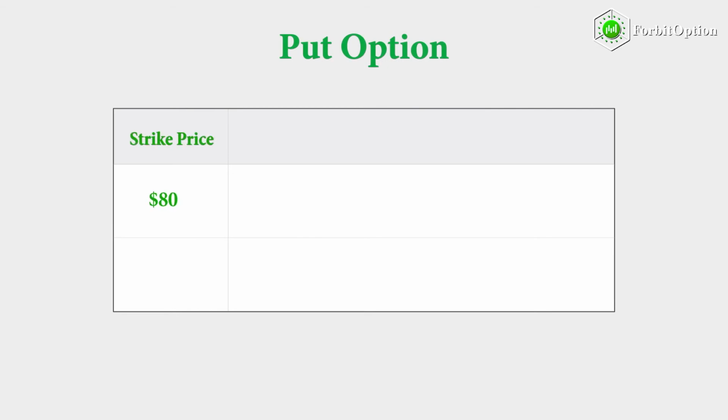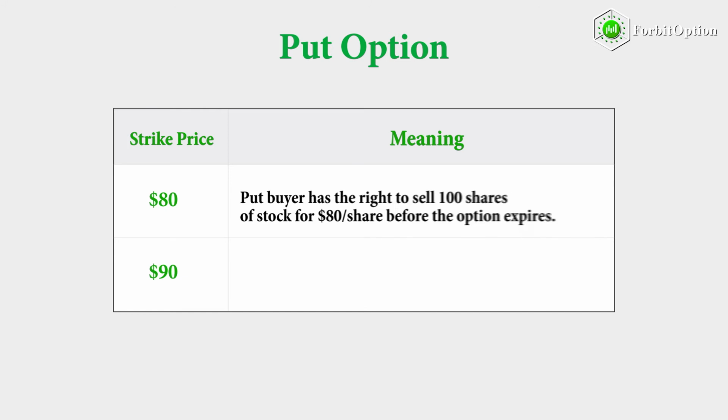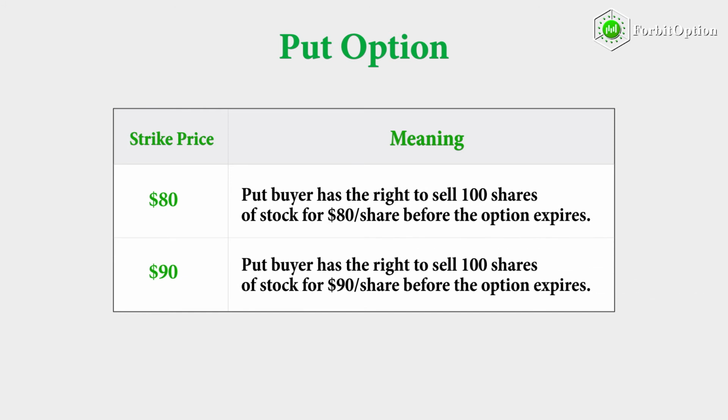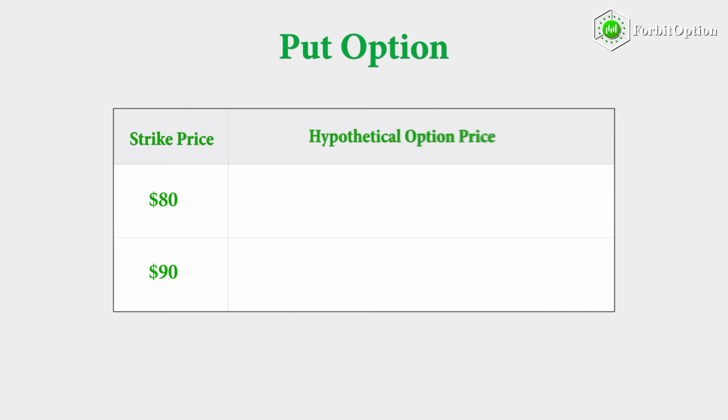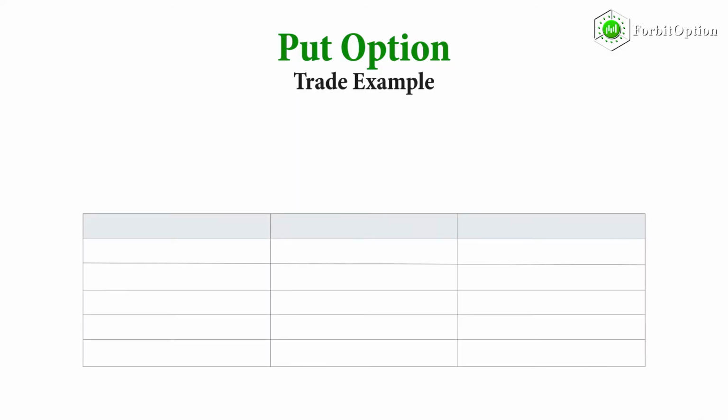Since there's more value in having the ability to sell shares of stock at higher prices, put options with higher strike prices cost more money. Additionally, put options at higher strike prices have a higher probability of being valuable at expiration, as put options only have value at expiration if the stock price is below the put strike price at the time of the expiration date. Like we did with calls, let's go through a hypothetical put option trade example.